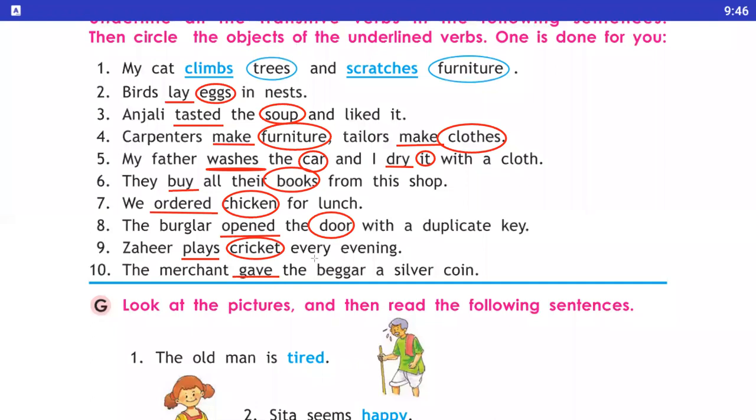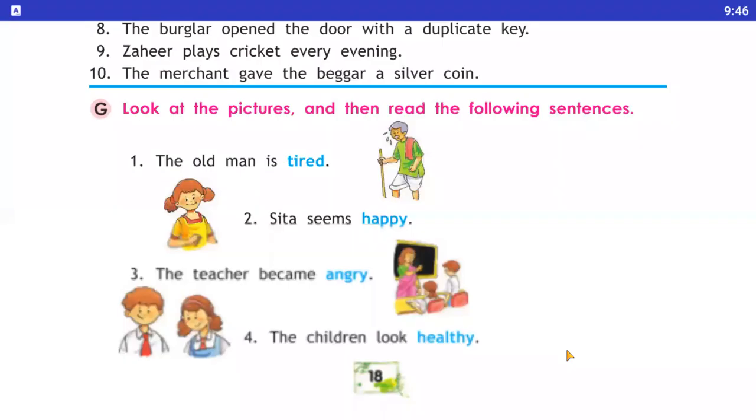Okay students, I hope you have understood exercise number 4. Now let's move on to the next topic: the verb with a complement. Okay, students, what is a complement? A word required to form a complete predicate is called a complement to the verb.